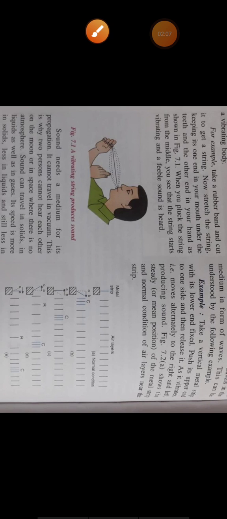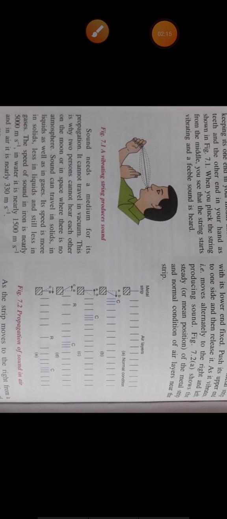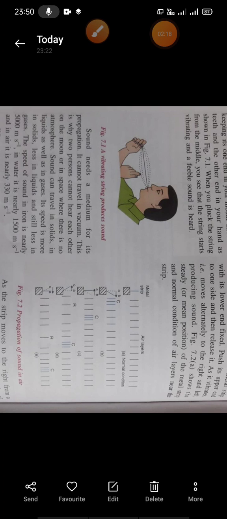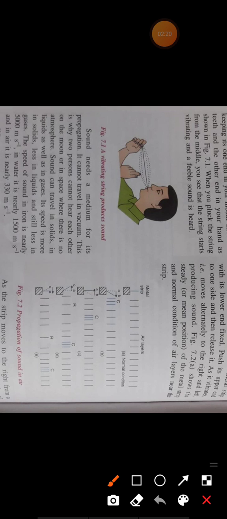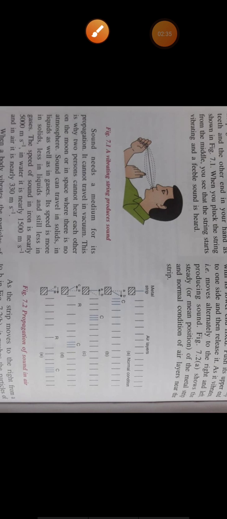The speed of sound is maximum in solids and minimum in air, and it cannot travel in vacuum. The speed of sound in iron is nearly 5000 meters per second, in water it is 1500 meters per second, and in air its speed is nearly 330 meters per second.